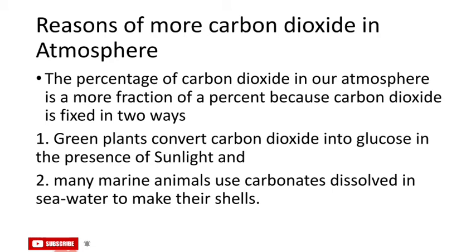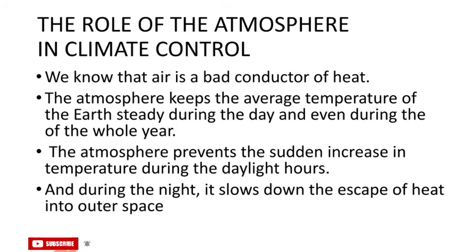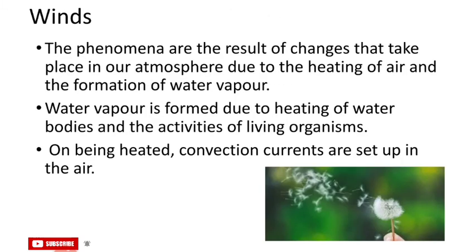In the next slide we see the role of the atmosphere in climate control. As we know, the atmosphere covers the earth like a blanket. We know that air is a bad conductor of heat. The atmosphere keeps the average temperature of the earth steady during the day and even during the whole year. The atmosphere prevents a sudden increase in temperature during the daylight hours, and during the night it slows down the escape of heat into outer space.